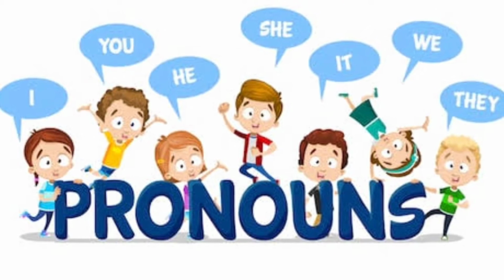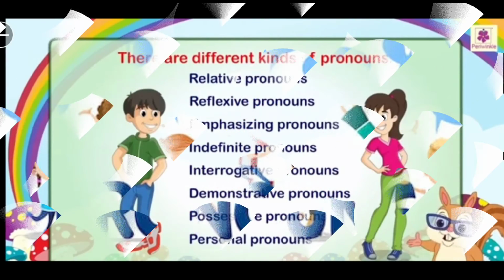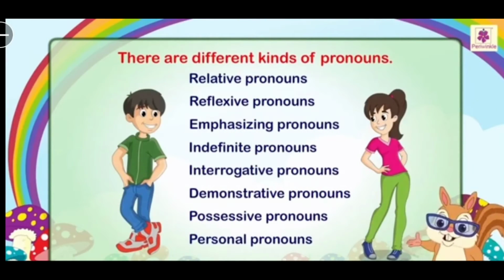Children, let's learn the pronouns one by one now. Children, as I told you, there are different kinds of pronouns in English. See here, you have first one relative pronoun. Second one is reflexive pronoun. Third one emphasizing pronoun.